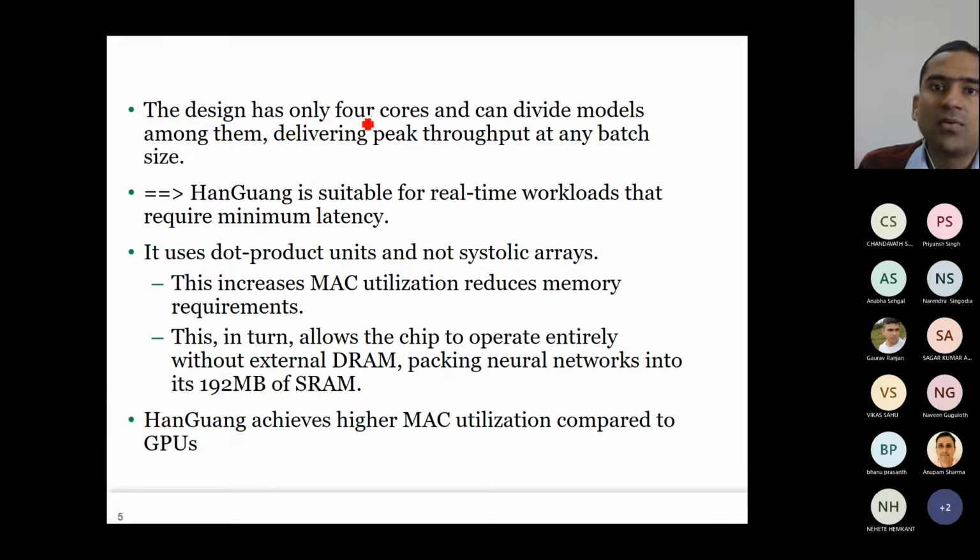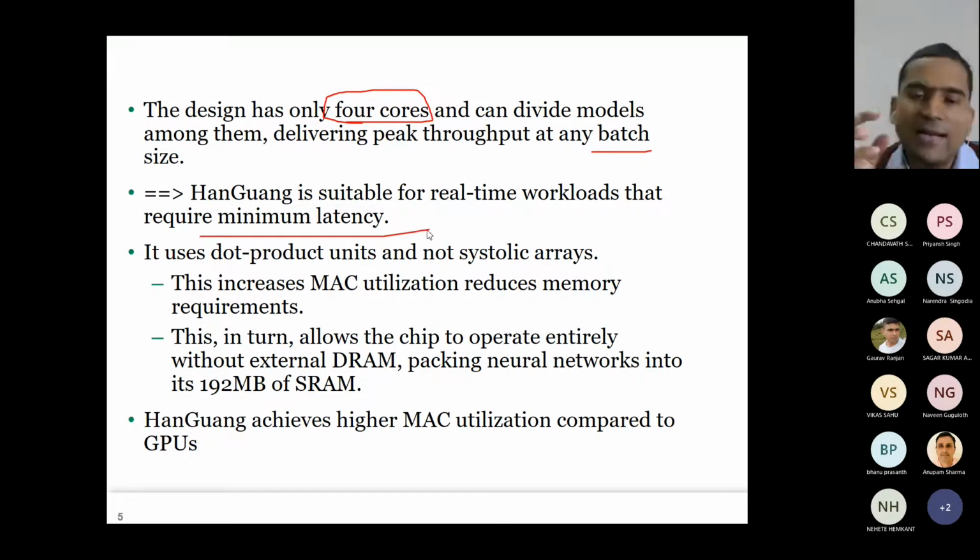Now the design has only 4 cores. It can divide models among them. The key idea here is to have only a few cores, so that it should be able to work well with low batch size, even a batch size of 1. So Han-Guang is suitable for real-time workloads that require minimum latency. That means if your accelerator can work even with batch size of 1, you don't have to increase the batch size to achieve high throughput. That's what we'll show here. I will show that point also later. Let me just probably bring it up right now itself. It was the Goya presentation.